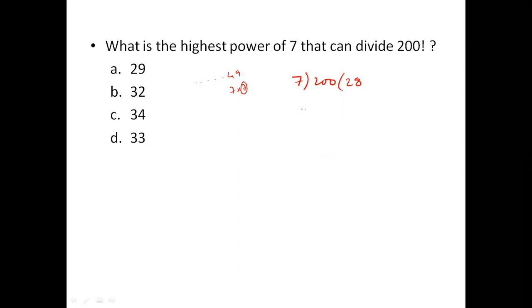So let us see if we can take out any further 7s by taking this 28 and seeing how many more 7s we can take out. 4. 4 is a number which cannot be further divided by 7. So these are the total number of 7s that can be taken out of 200 factorial. 28 plus 4 is 32. So 7 power 32 will come out when I write 200 factorial.